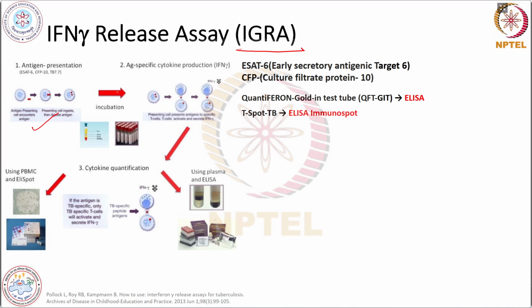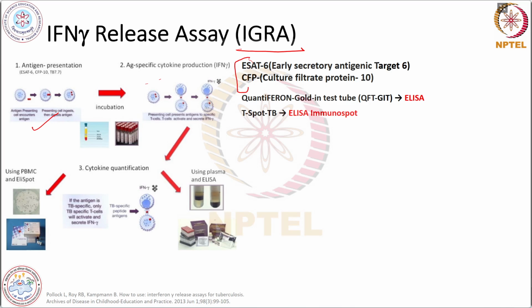Since these antigens are not present in the BCG vaccine strain or most non-tuberculous bacteria, this increases the test specificity. In the second step, they check the cytokine production.